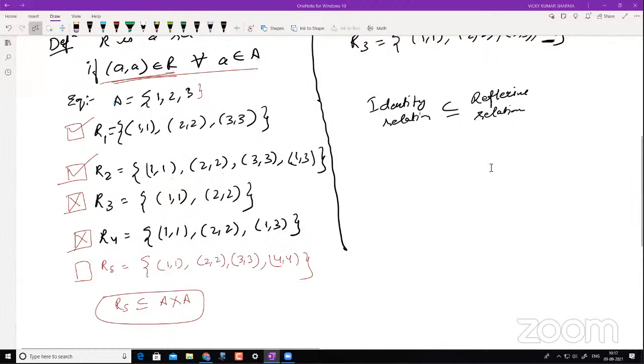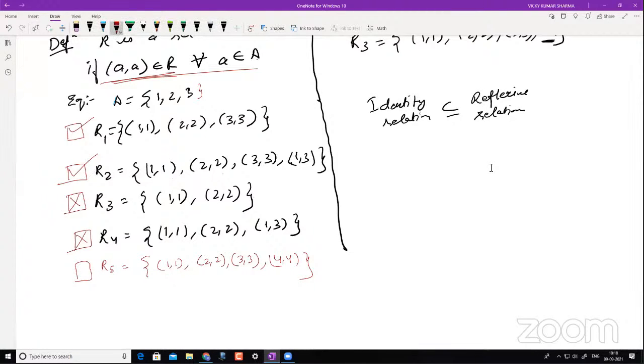No, it's not reflexive, sir. No, sir. It's not a relation, because 4, 4 does not exist in the set A. Exactly, the element 4 does not exist. So you have to pay attention to that as well. Firstly, it needs to be a relation. I just wanted to highlight that, which is why I wrote relation here. Yeah, exactly. It's not a relation.